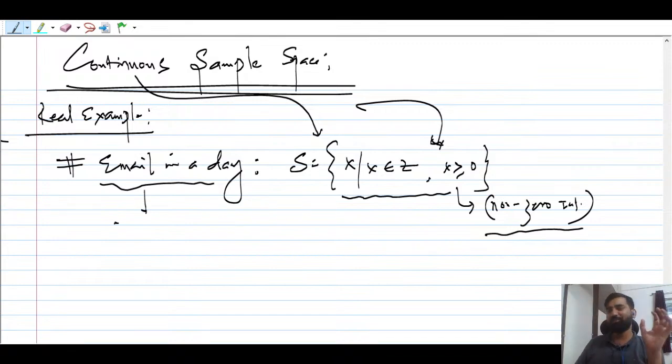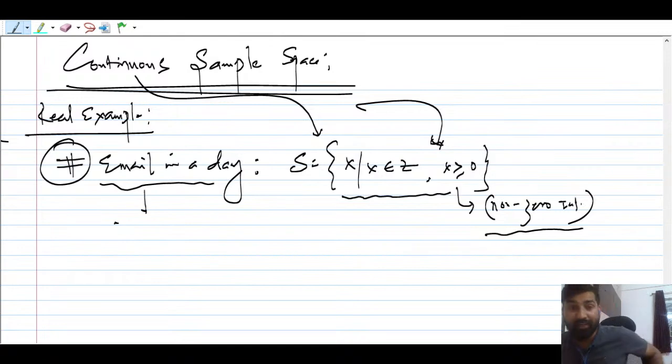I'll talk about the basic mathematics which is needed to understand the entire probability theory. The next example I can tell you is a very real-time example: number of emails. Why have I given you this example? Because we are talking about probability theory for machine learning and AI, so you should always give this kind of example. Many people know tossing a coin and all those things, but what is the example of a continuous sample space? You guys can give these examples.